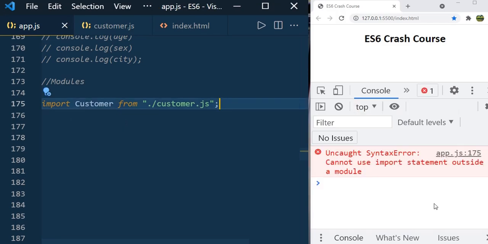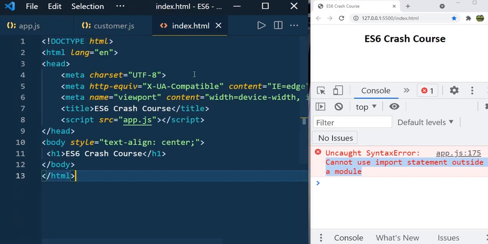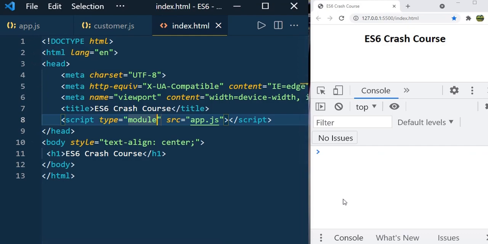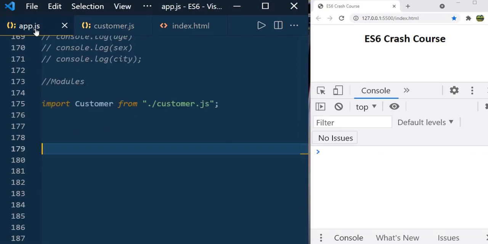Let's save it. You get the error, cannot use import statement outside a module. So in order to use this customer in app.js, you need to mention type module for the app.js. Go to the index.html, and here just mention type module, and now you don't see any error. Go to the app.js. Now we got the customer.